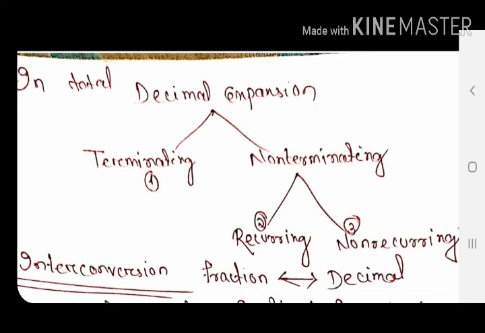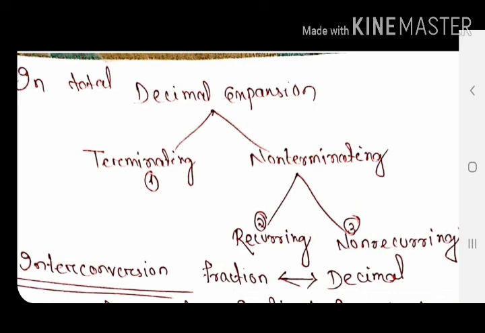So I can say 4 is continuously repeating. The repetition should be in a continuous manner. So there I am terming it non-terminating, non-recurring. If we carefully look at the graph, it says decimal expansion is of two types: terminating and non-terminating. Terminating was in case 1, where the division is completed. Non-terminating means the remainder is not 0 and the division is never completed.